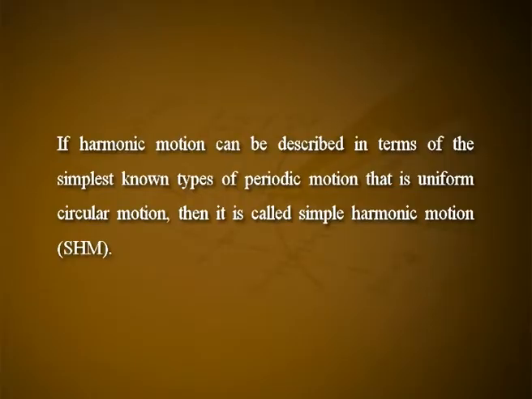If the position of the body changes with time, then the body is said to be in motion. If the motion is expressed in terms of sine or cosine functions, which are harmonic functions, then the motion is called harmonic motion. If harmonic motion can be described in terms of the simplest known type of periodic motion, that is uniform circular motion, then it is called simple harmonic motion, SHM. This explanation is just qualitative.